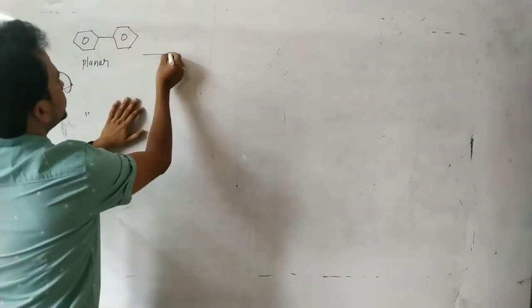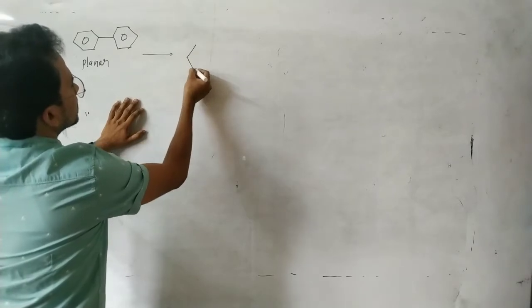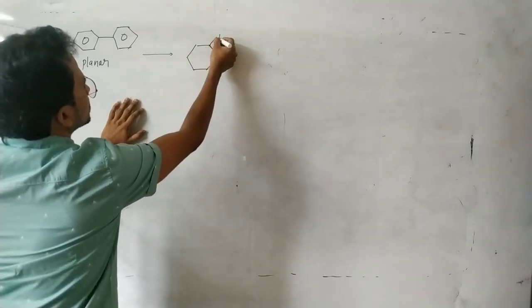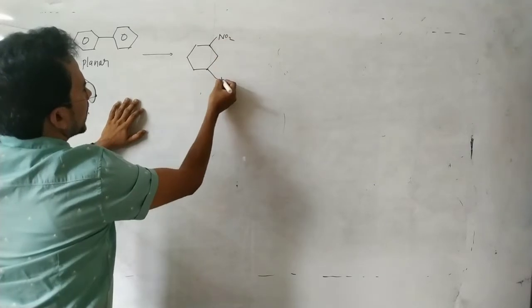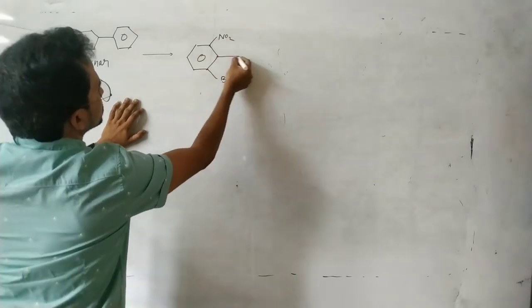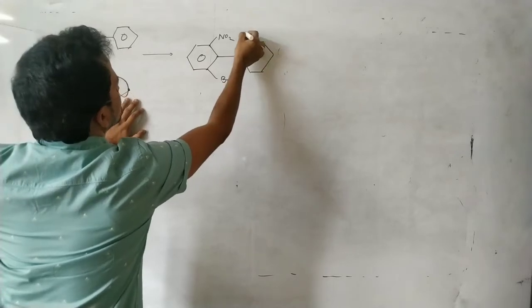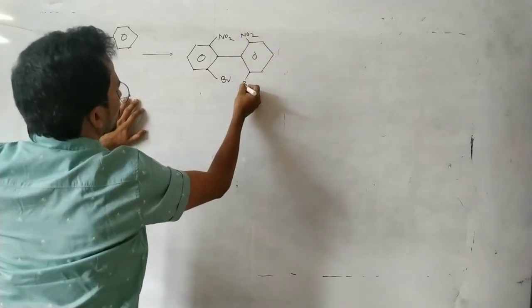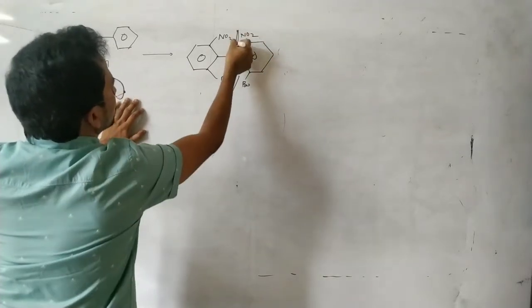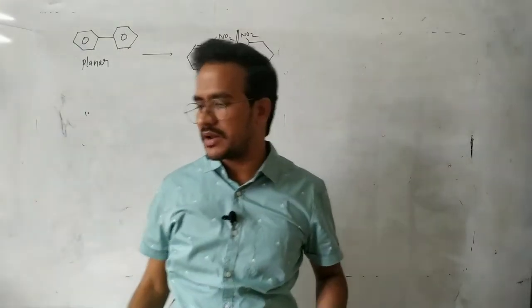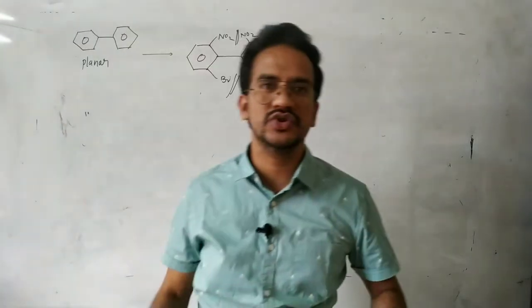Now, whenever we introduce bulkier ortho substituents, suppose NO2 and bromine, both are larger. So NO2 and bromine repel each other, with more repulsion. In this case, these two rings are not present in the same plane.